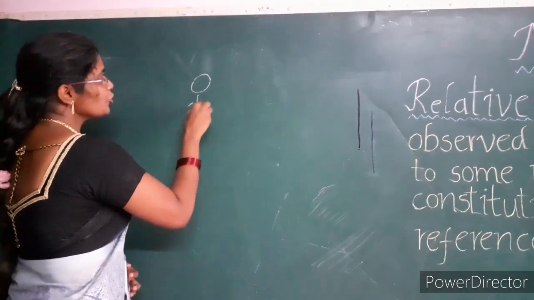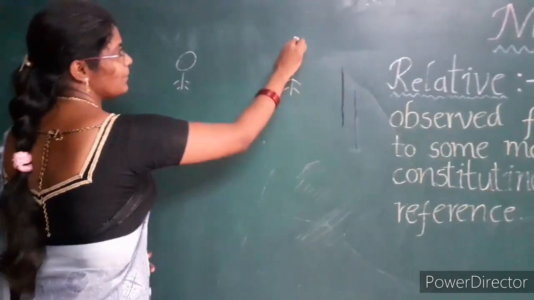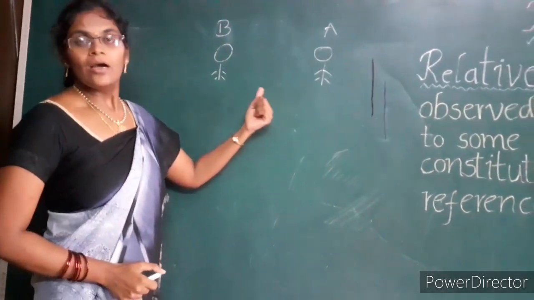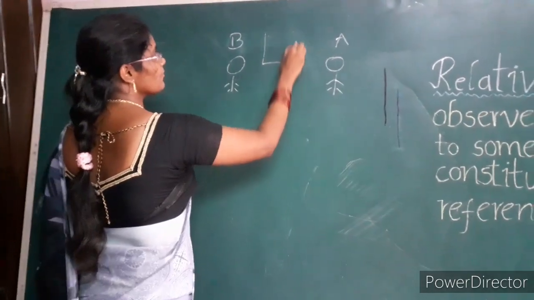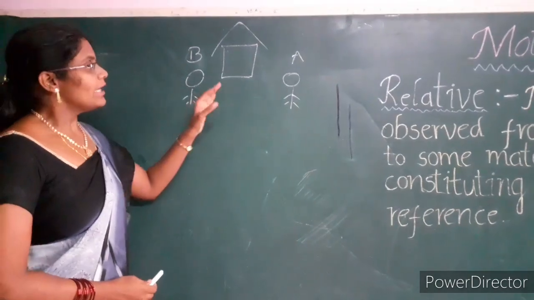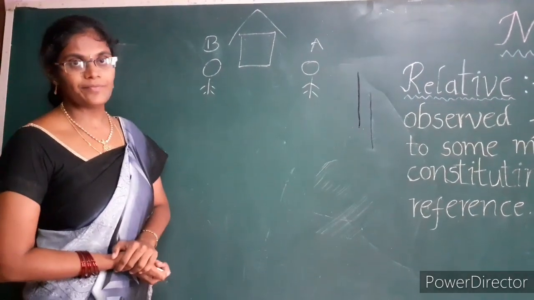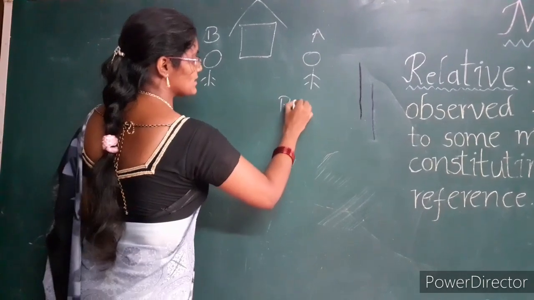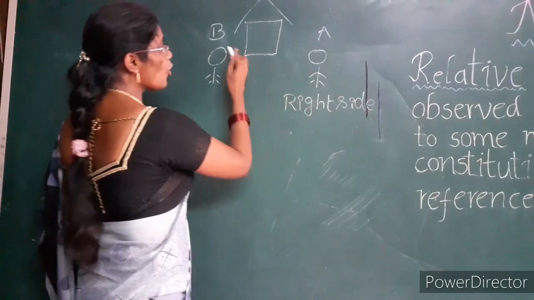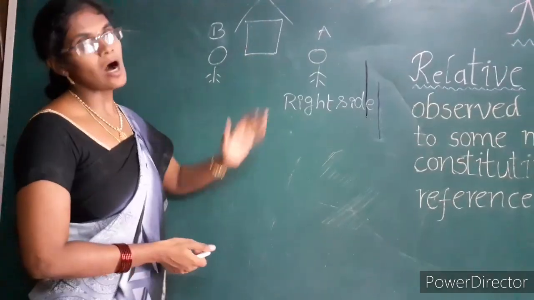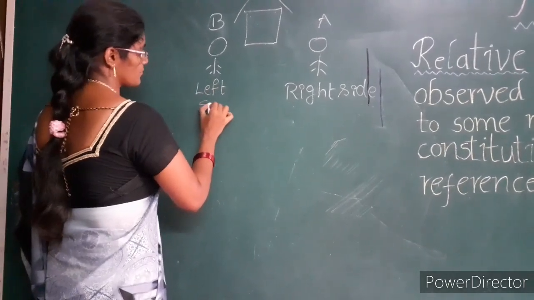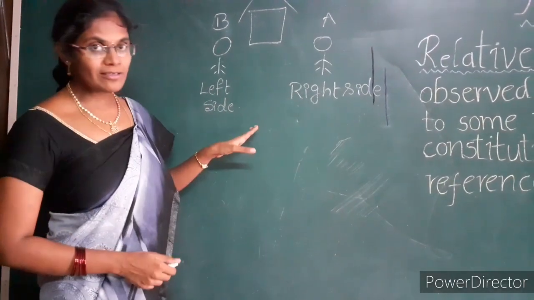Children, here two persons A and B are moving in opposite directions on a road. In between them, there is a house. According to person A, on which side does the house exist? Yes, the house exists on the right side. According to person B, on which side does the house exist? Left side. Observe carefully.